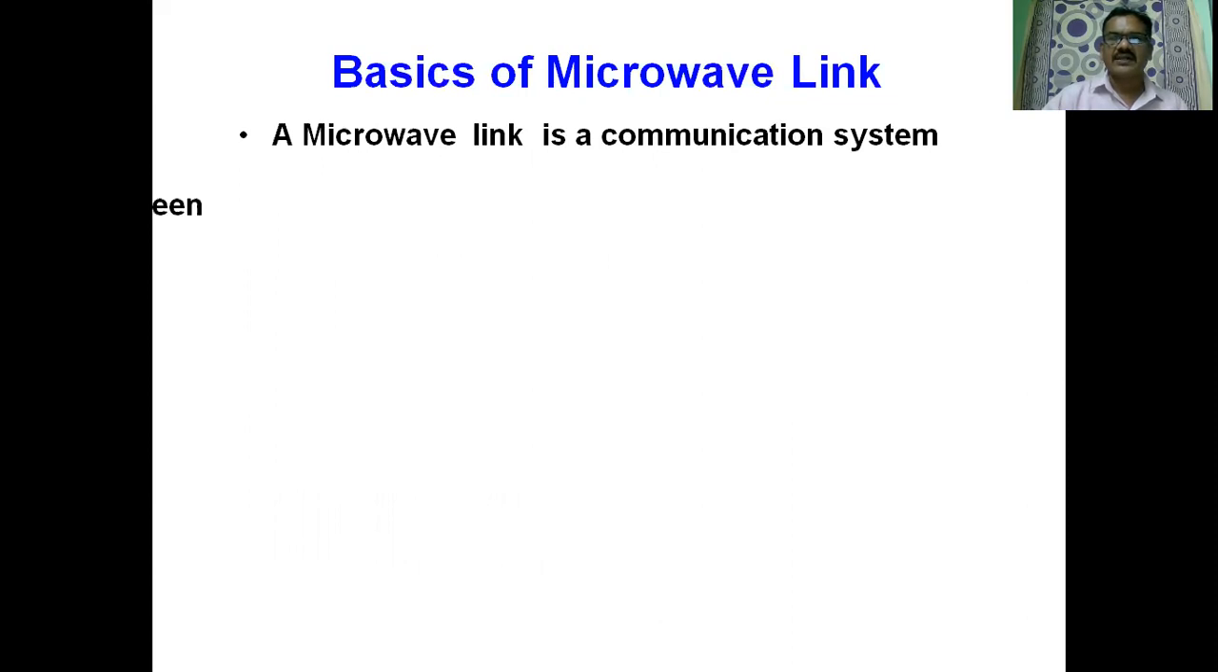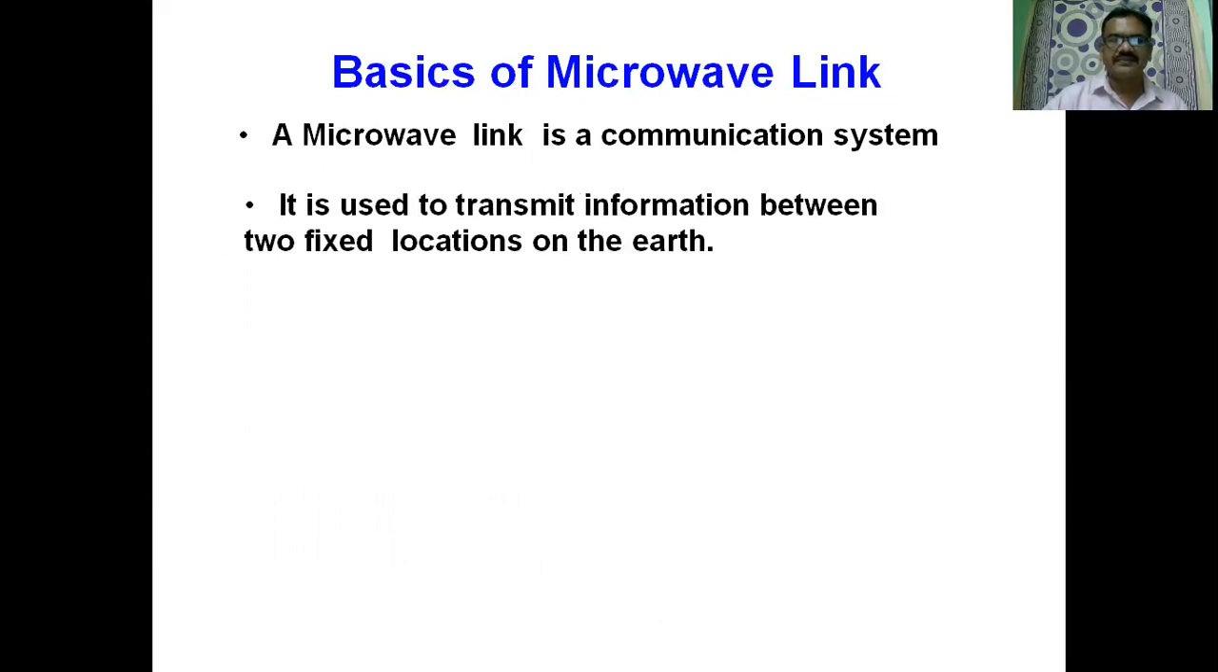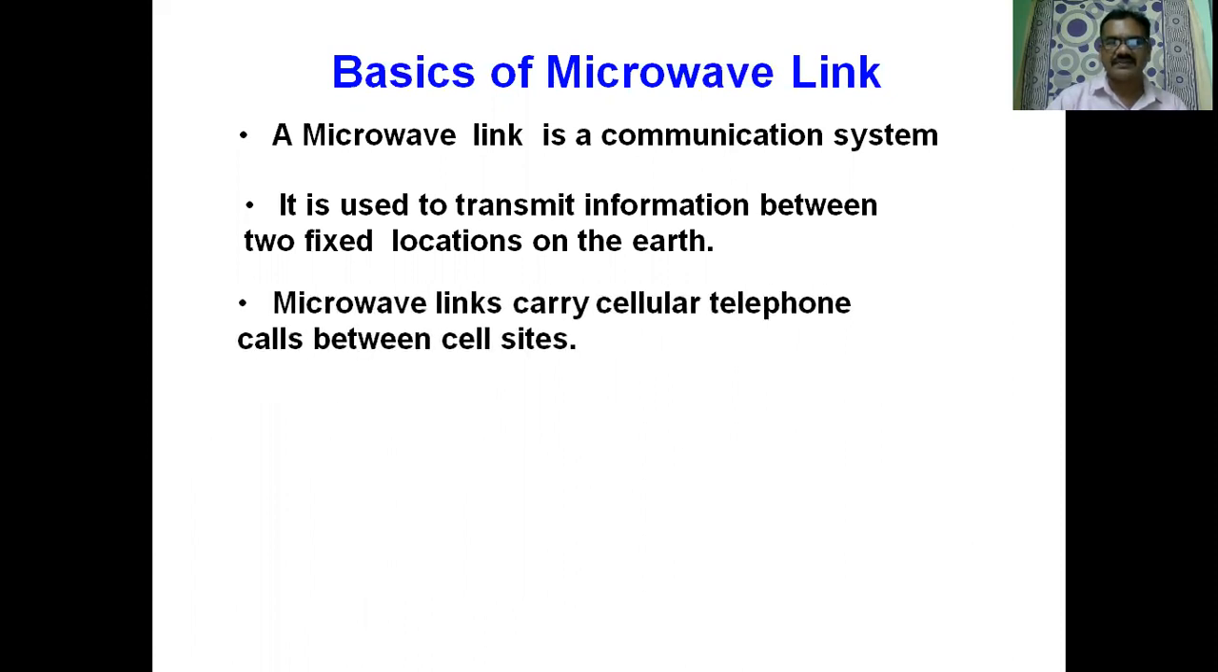A microwave link is a communication system. It is used to transmit information between two fixed locations on the earth. Earth means it is from one place to other place. It is on the ground. So we can transmit information with the help of the microwave link, which is nothing but wireless. So microwave link is used especially for wireless communication purposes.